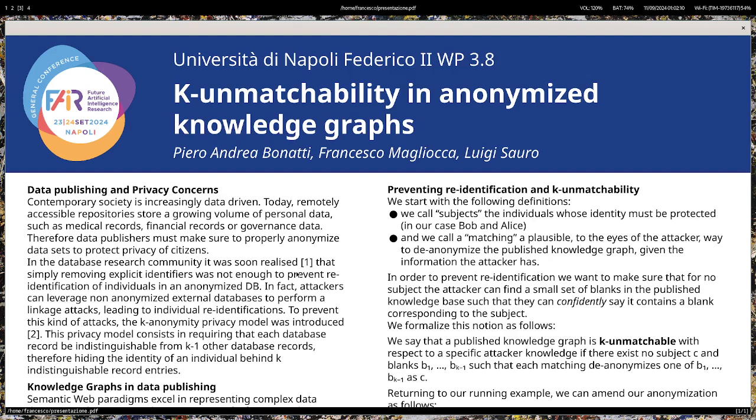In the database research community, it was soon realized that simply removing explicit identifiers was not enough to prevent the identification of individuals, because attackers can leverage non-anonymized external databases to perform linkage attacks, leading to individual identifications. To prevent this kind of attack, the k-anonymity privacy model was introduced by Sweeney and Samarati. This model consists in requiring that each database record be indistinguishable from k-1 other database records, therefore hiding the identity of an individual behind k indistinguishable record entries.